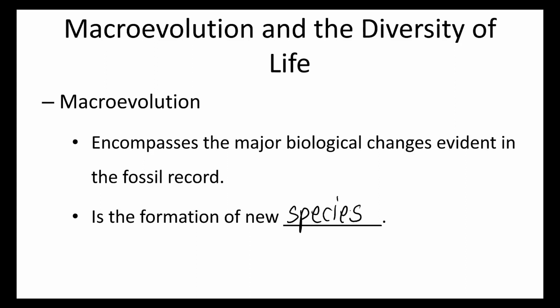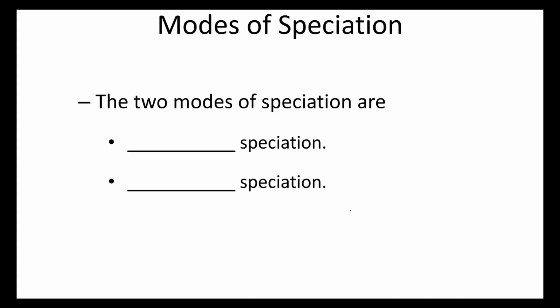How does this happen? How do we get new species? What even is a species? That's what we'll be talking about in these next few slides here. Now, it turns out that there are two ways in which new species can form. These are known as allopatric speciation or sympatric speciation. And we'll talk about these two categories.